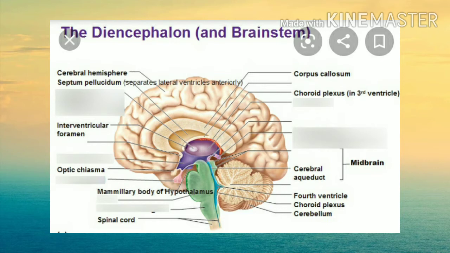The second one is the thalami, which are the lateral thick walls of the diencephalon connected by the habenular commissure. The RAS, the reticular activating system of the thalami, connects different parts of the brain, and this RAS is the relay center for the transmission of all sensory impulses to the cerebrum.